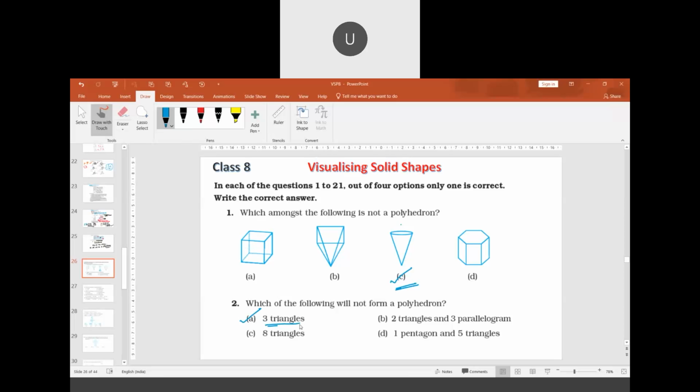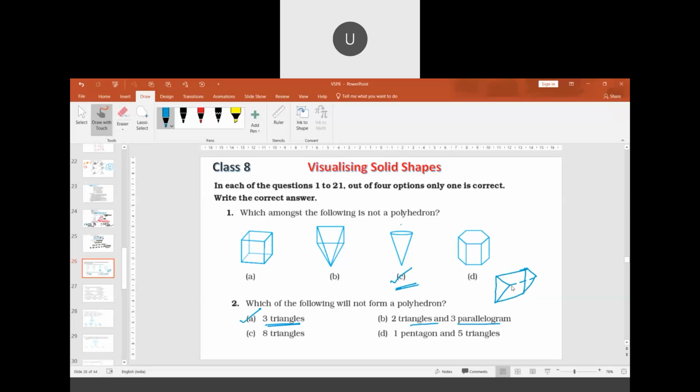Can this become a polyhedron? Yes, it can become one, with 2 triangles and 3 parallelograms. Its bases will be triangles, something like this.